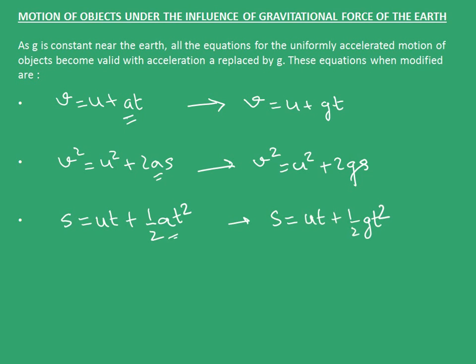The major confusion and the mistakes that are made in problems which involve these equations are the direction or the signs of acceleration and velocity. So whenever you try to solve a problem, choose a direction of positive. For me, I'll choose it to be the downward direction. So whenever my acceleration is in the downward direction or my velocity is in the downward direction, I will choose this to be my positive direction. We will stop here in this video.